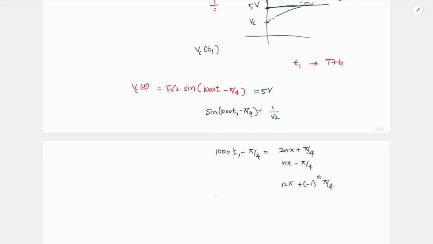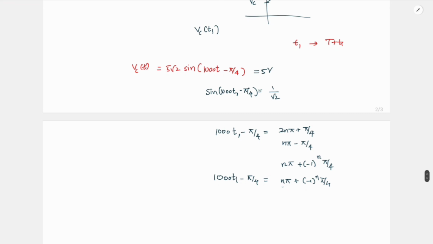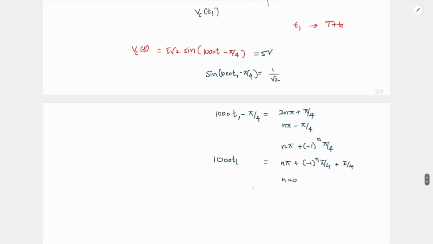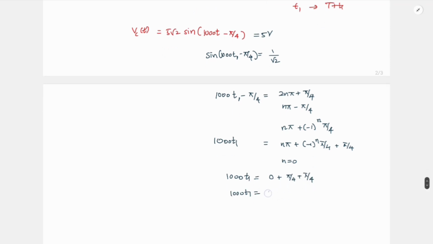So this is T1. So I have 1000 T1 minus pi by 4 is equal to n pi plus minus 1 whole power n pi by 4. So for T1 to be minimum, I'll take this pi by 4 to this side. I want my n to be minimum, but also it should be greater than 0. So that will happen for n equal to 0. Because for n equal to minus 1, this will be negative and this also will be negative, right? So I'll get a negative number. So I will start with n equal to 0, which is my minimum T1 for T1 greater than 0. So I'll get 1000 T1 is equal to 0 plus pi by 4 plus pi by 4. So my 1000 T1 is equal to pi by 8. So my T1 is equal to pi by 8 millisecond.